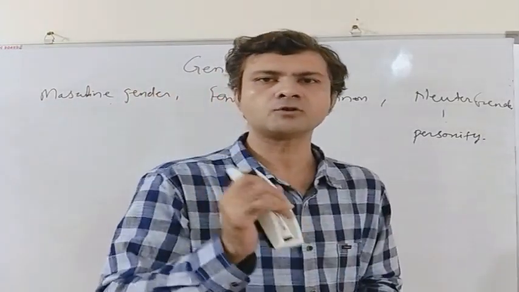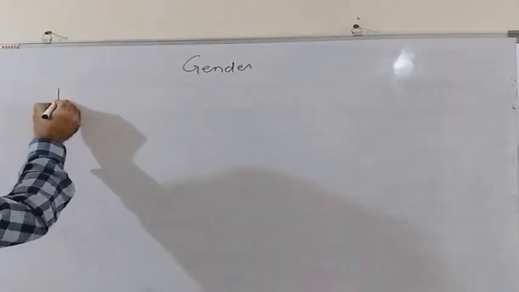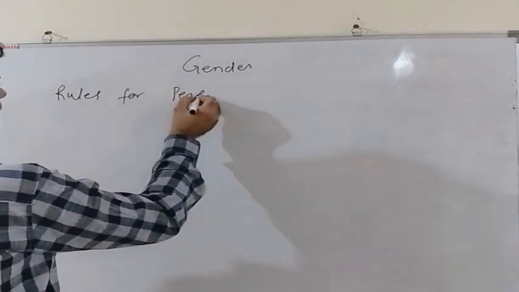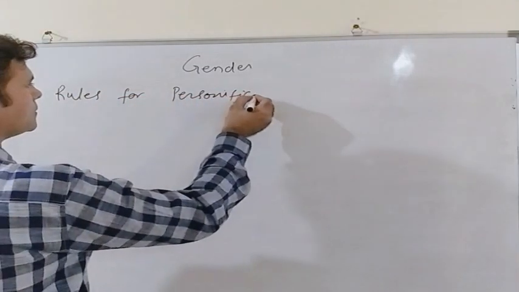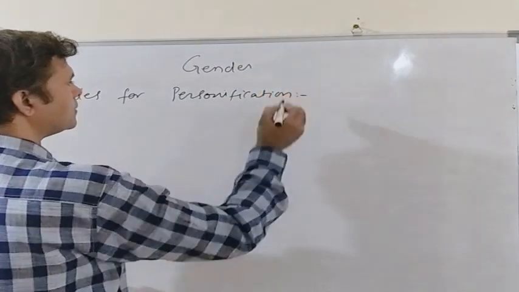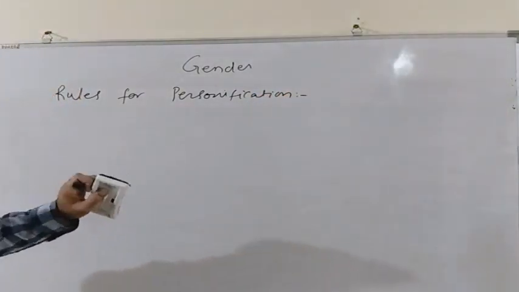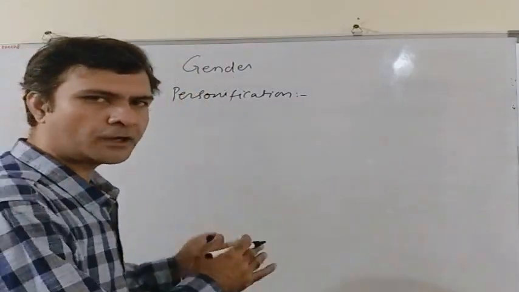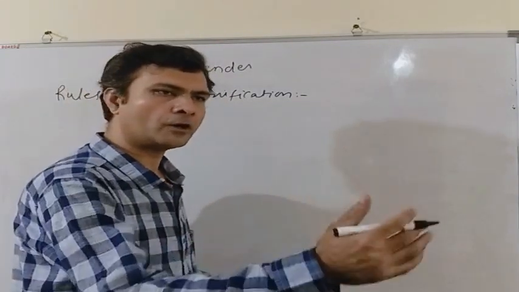Now there are some rules for personification. Personification is to assume a non-living thing as a living thing by assigning either a masculine or a feminine gender to that non-living thing.